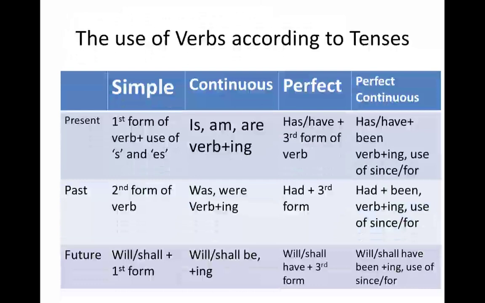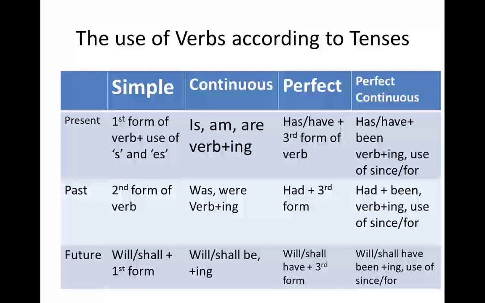The use of verbs according to tense. Here I have made a chart for you where you can easily take help according to the present, past, and future tenses, which are divided into further four kinds, that is simple, continuous, perfect, and perfect continuous tense. Now, if we are talking about simple present tense, you should always keep in mind that we have to use the first form of the verb.